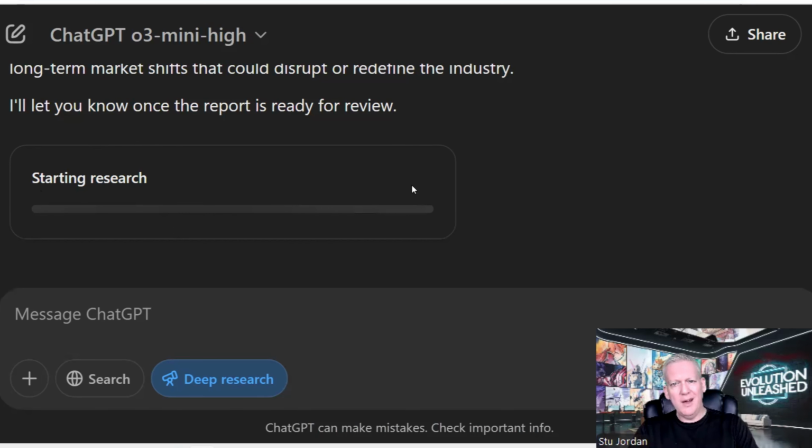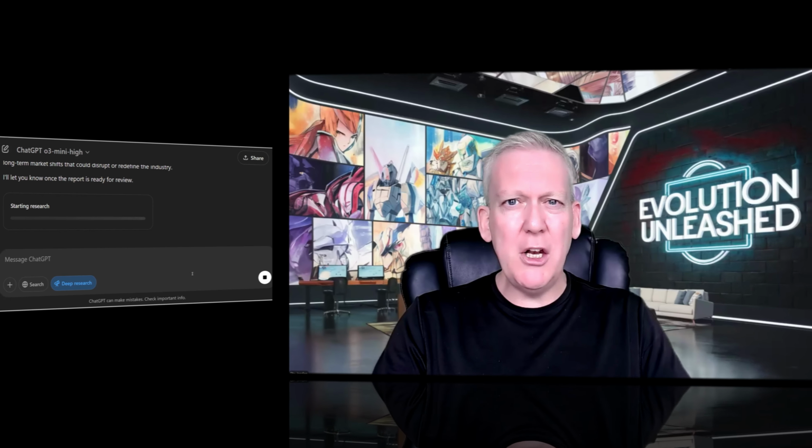And you'll see this move along. And when it's finished, you'll get your report. Sometimes over here, you can also see its thinking process. But OpenAI don't give you the same level of access to their reasoning. They still protect that very carefully, and they just summarize it. Whereas with models like R1, you get to see the reasoning raw, which is fascinating. Again, that's a topic for another day. So I'm going to pause this video and I will come back when it has finished and we'll continue and look at what it has given us, which will be quite incredible, hopefully. Fingers crossed. See you in a moment.